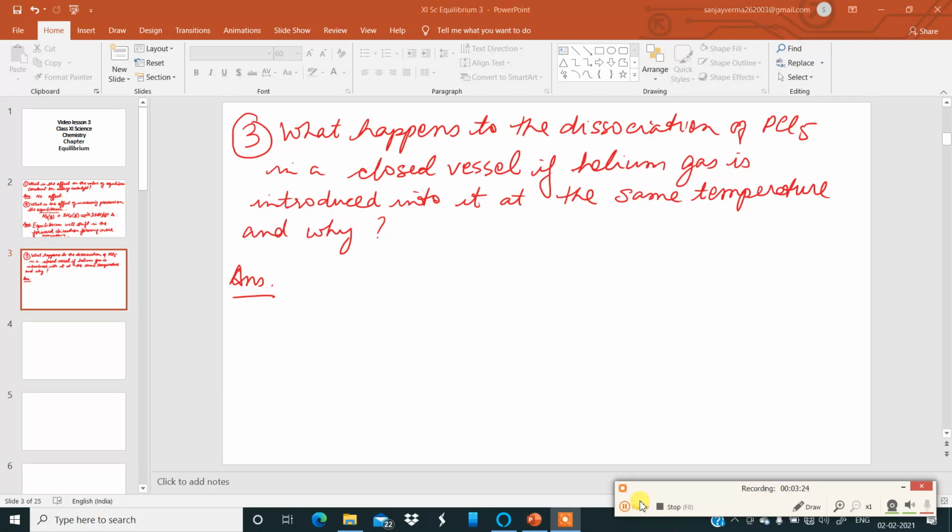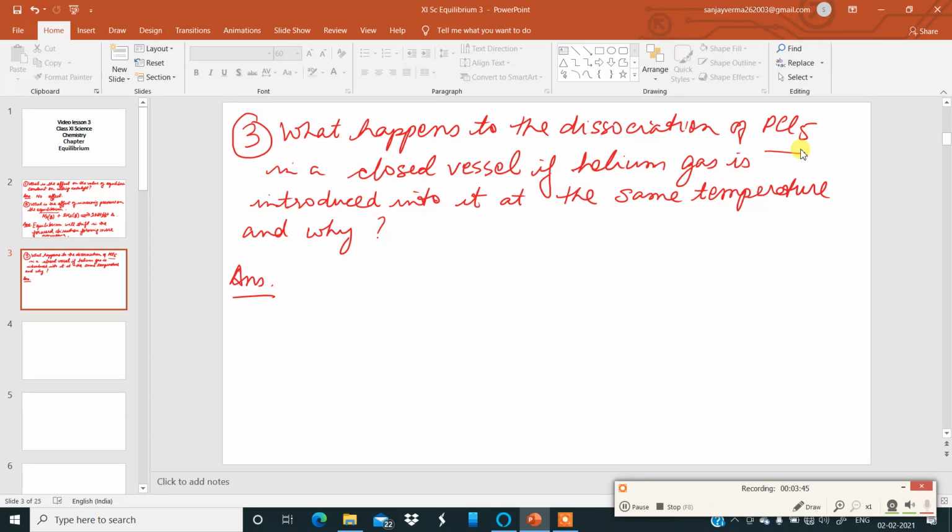Question number 3. What happens to the dissociation of phosphorus pentachloride in a closed vessel if helium gas is introduced into it at the same temperature, and why? So dissociation of phosphorus pentachloride.